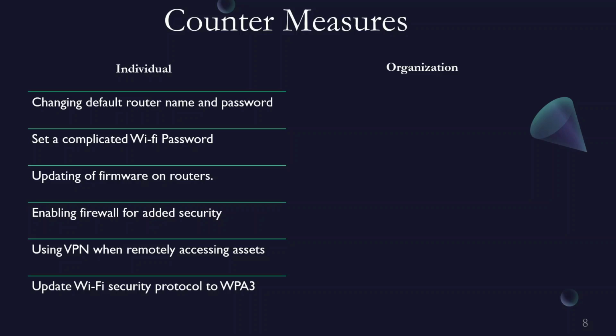And for individuals that know a little bit about firewalls, you can also enable the firewall for added security, and use a VPN when remotely accessing assets. VPN is something that everybody is learning to use now, and as time goes on, most individuals should catch up on that. And you can also update your Wi-Fi security protocol to WPA3. That's for some routers that have that new protocol. It's more secure compared to WPA and WPA2.